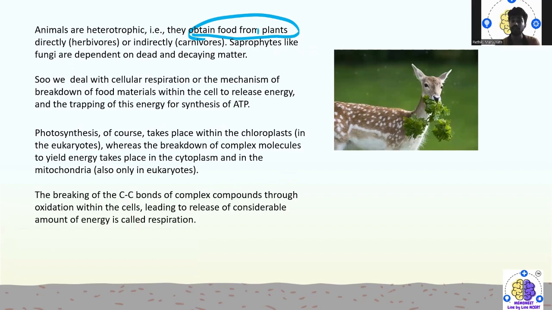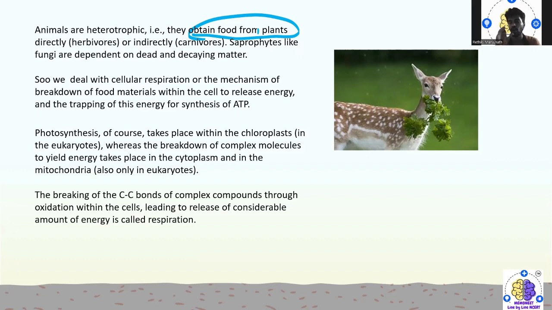So how did herbivores get their energy? Through eating plants. So indirectly we are depending on plants. Herbivores depend directly on plants, whereas carnivores depend indirectly on plants, and even fungi which depend on dead and decayed matter are called saprophytes.